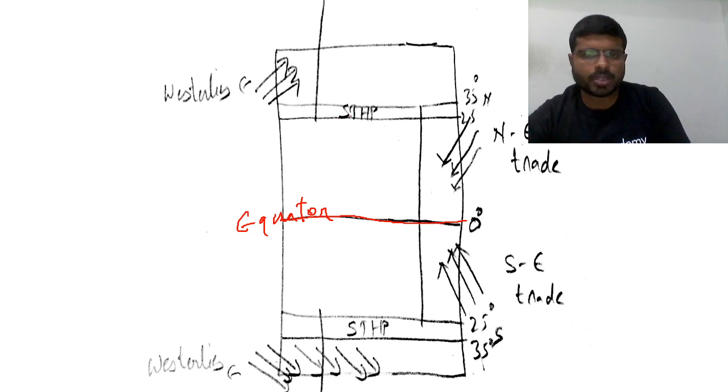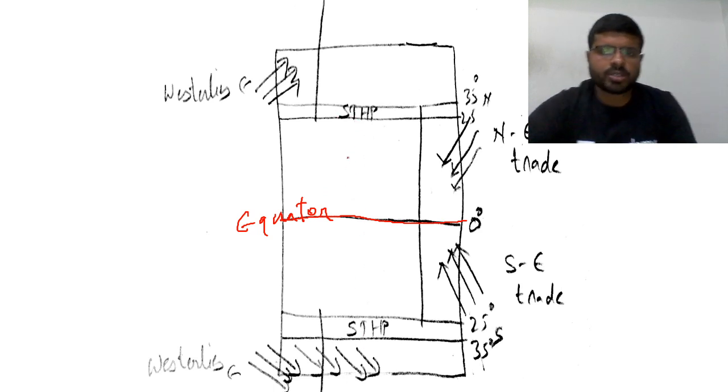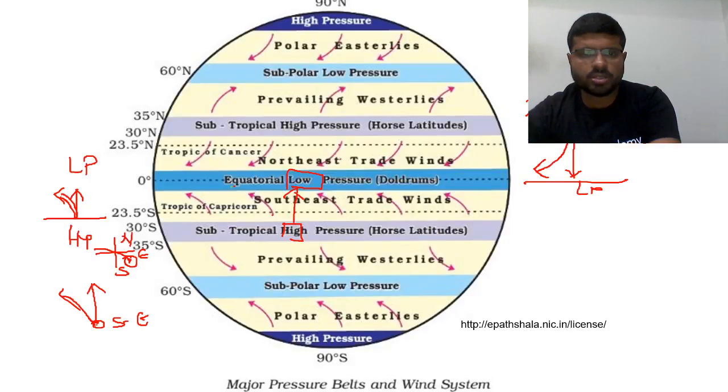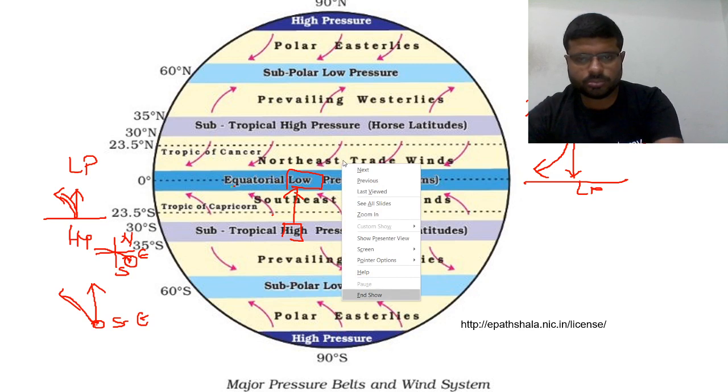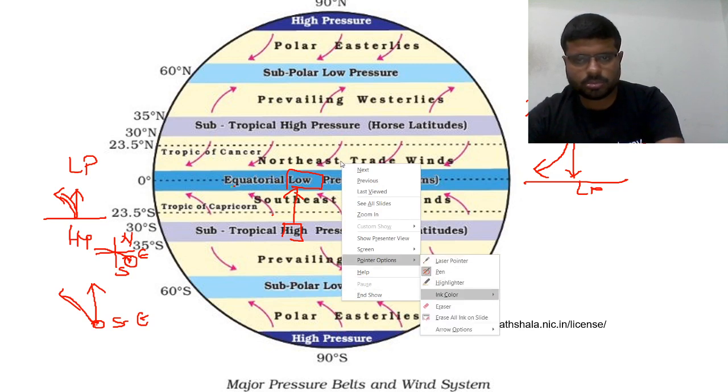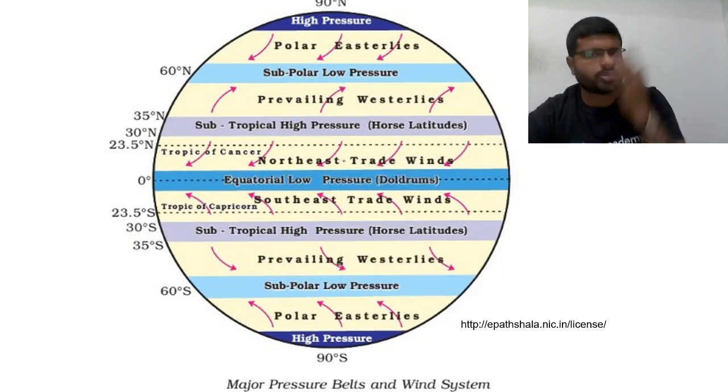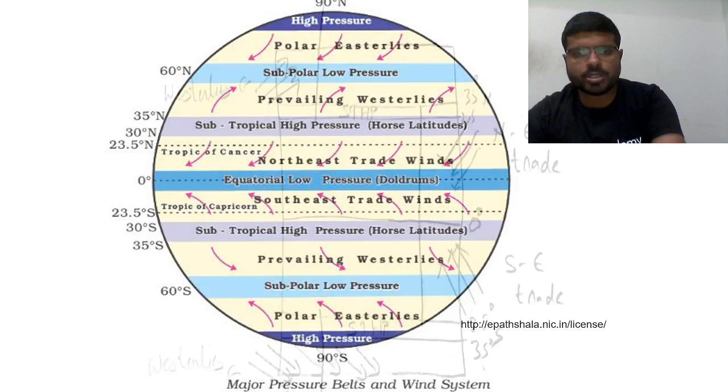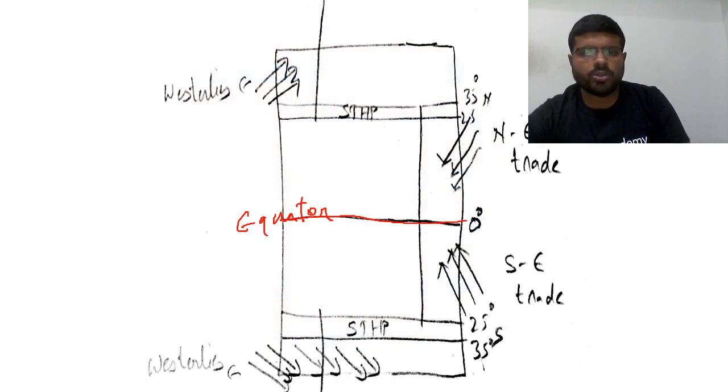Now this is the subtropical high pressure belt. In between, what kind of winds are you supposed to have? As you can see in this photograph, between the equatorial low pressure belt, the equator, and the subtropical high pressure belt, you are supposed to have northeast trade winds. So here winds are supposed to move in this direction, northeast trade winds.